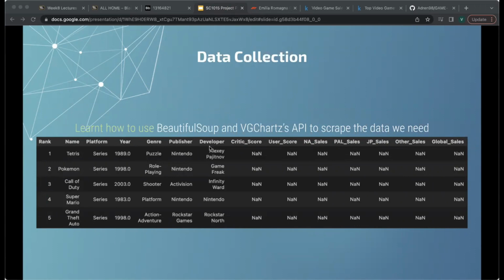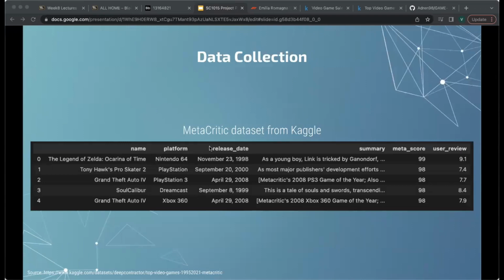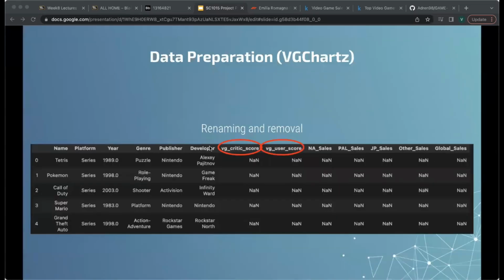However, because this dataset only has 2 scores, it is insufficient for us. That is why we obtained the Metacritic dataset to supplement it. We used a publicly available dataset from Metacritic that was available on Kaggle to gather more information about critics' and users' reviews. We did not scrape Metacritic's website, and the dataset had data for games from 1995 to 2021. We merged it with the data we scraped from VGChartz.